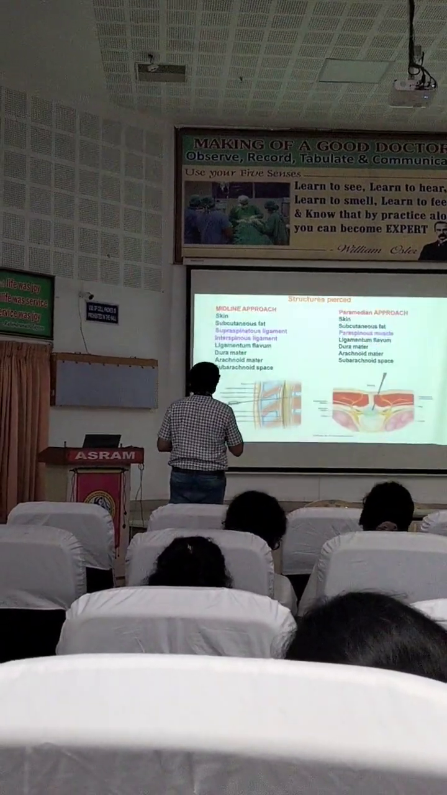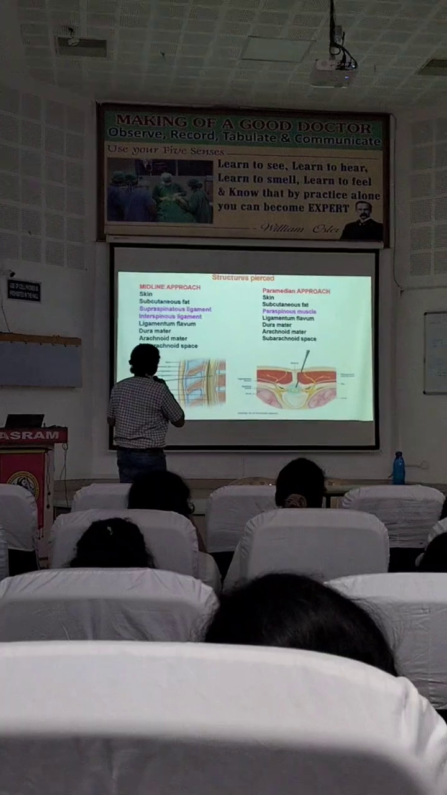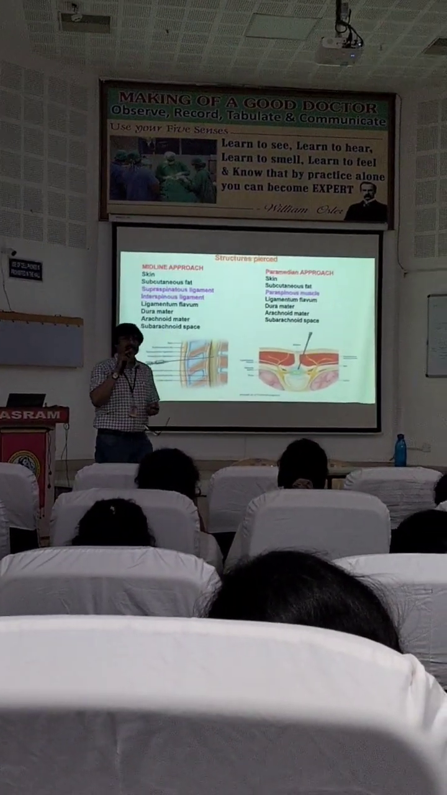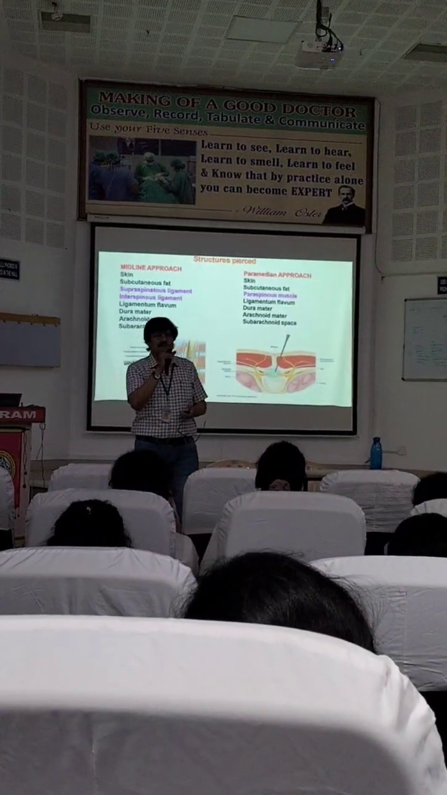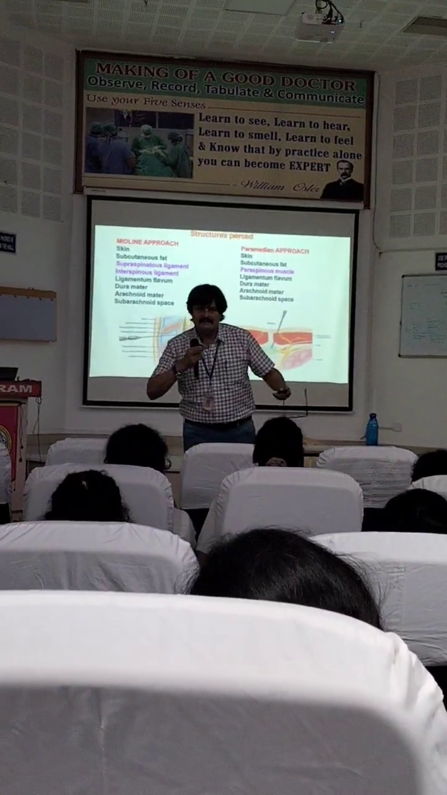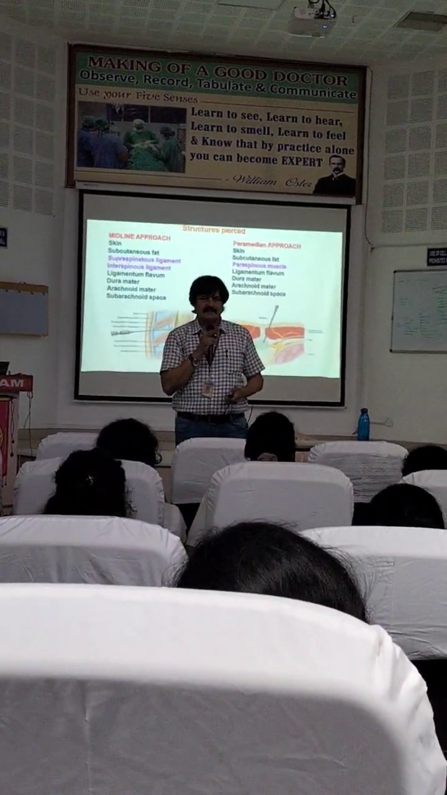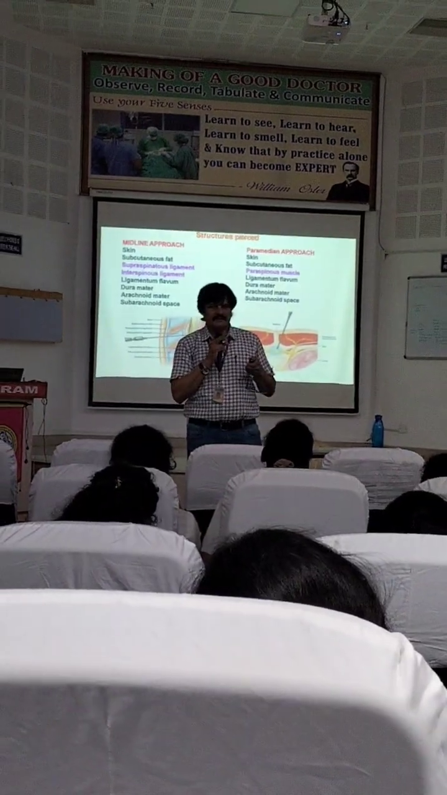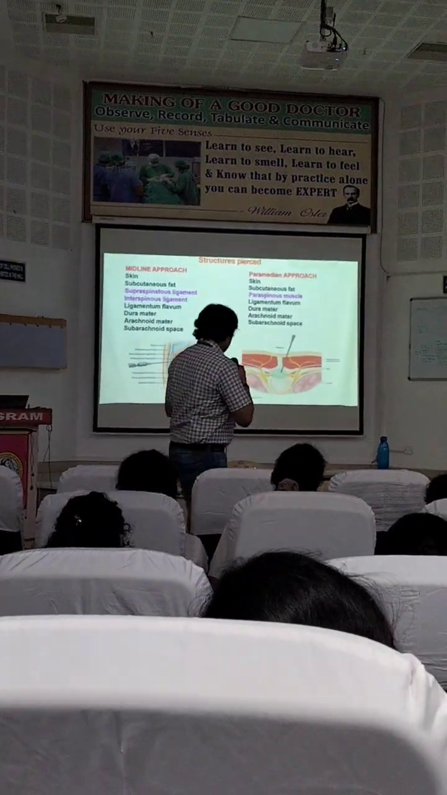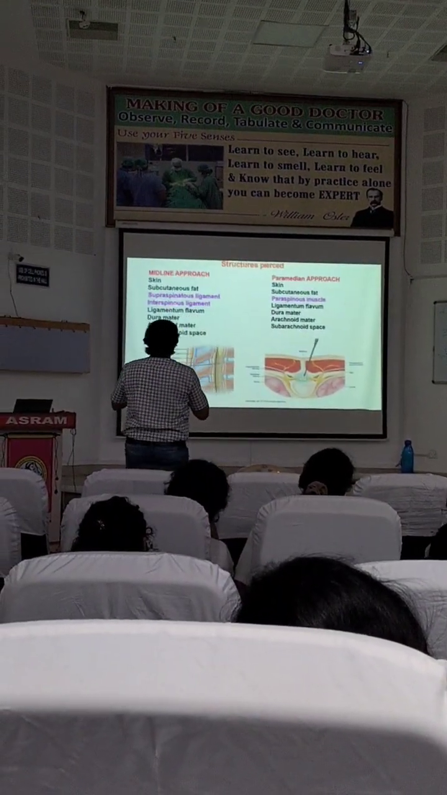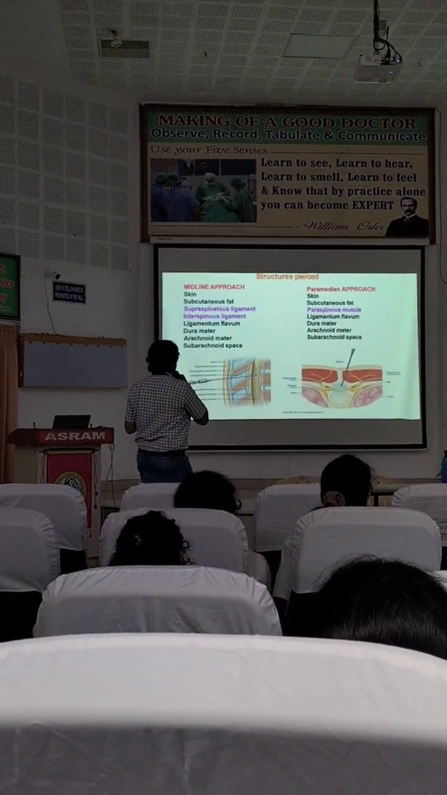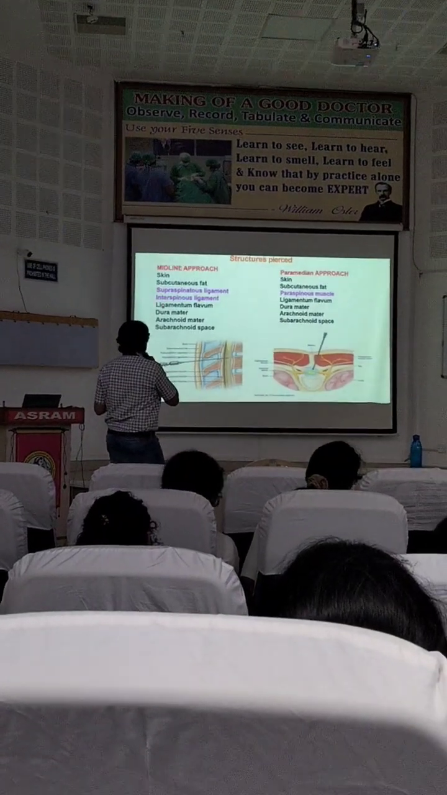Then the structures pierced. I just told you about the midline and paramedian approaches. There is a method if you are not able to pierce properly in the midline and not reach the spinal cord: we go slightly paramedian. The idea is to reach the subarachnoid space, whether you go midline or paramedian. Here, these two things are missing. If you go in the midline, you will pass through the supraspinous ligament and interspinous ligament.